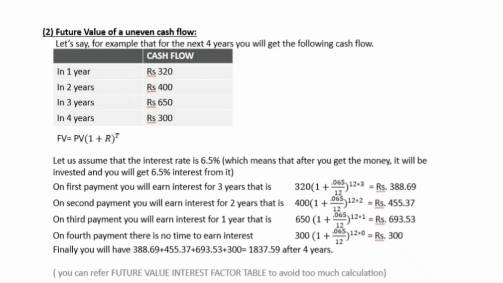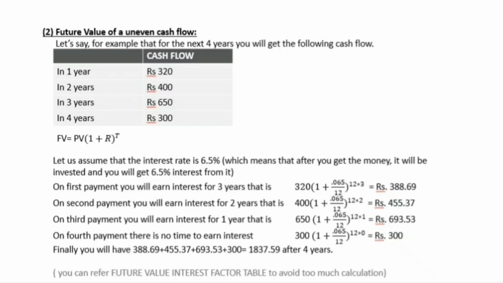So the money which you receive in year 1, that is 320, over this money you can earn interest for 3 years, which will turn into 388 rupees after 3 years. Now for the second payment you can earn interest for 2 years, and after 2 years this money will turn into 455 rupees. And the third payment which you will get from me, for that payment you can earn interest for 1 year, which will turn into 693 rupees. And for the fourth payment there will be no time to earn interest, so it will ultimately be 300 rupees.